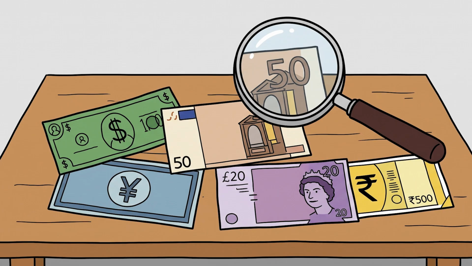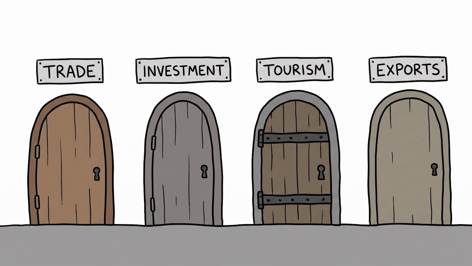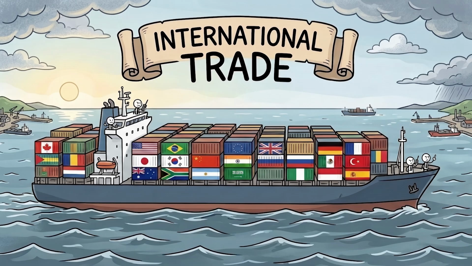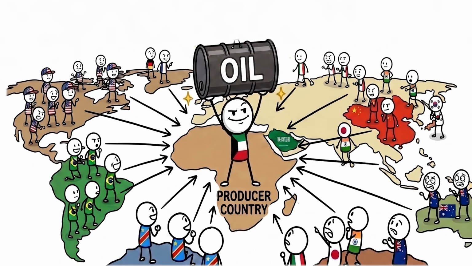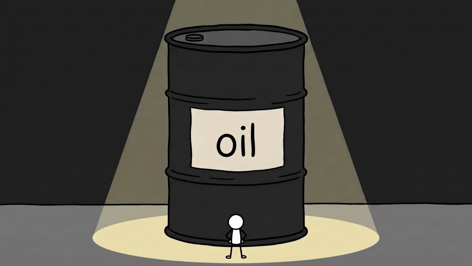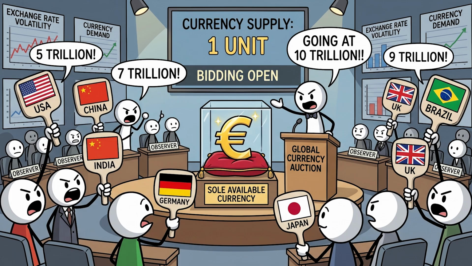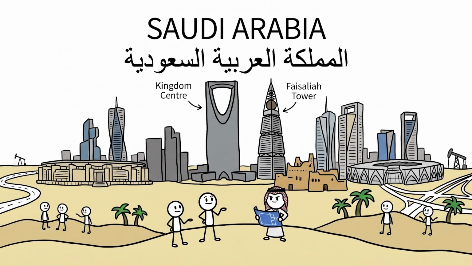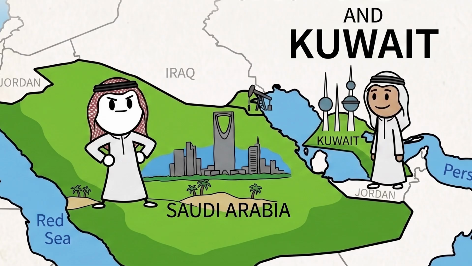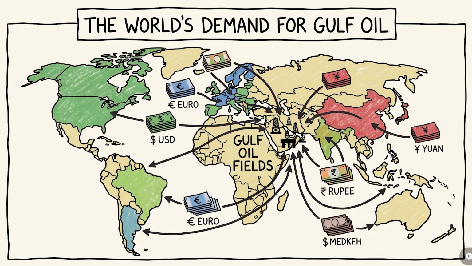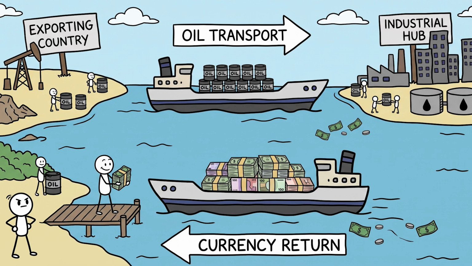But why would anyone want another country's currency? There are several reasons, and understanding them will explain why currency values differ. Reason number 1, international trade. Imagine a country that produces something the world desperately wants, like oil. When other countries buy it, they usually need the seller's currency. That creates demand, which pushes its value higher. This is actually one reason the Gulf nations, like Saudi Arabia and Kuwait, have historically had strong currencies. The world constantly needs to buy their oil, and that means constantly needing their money.